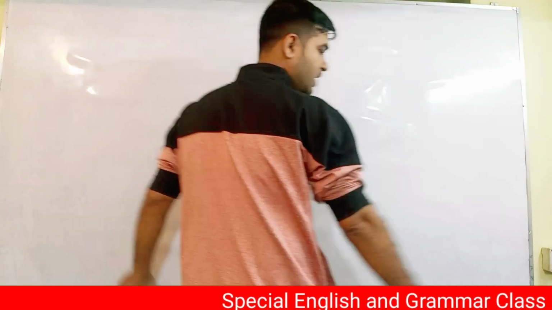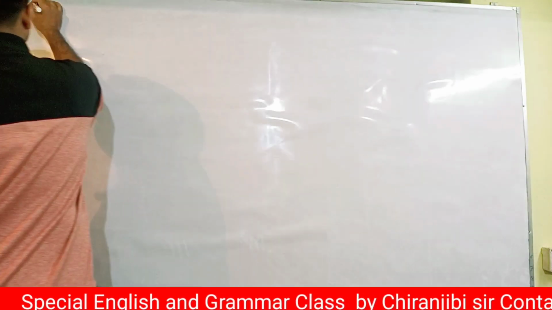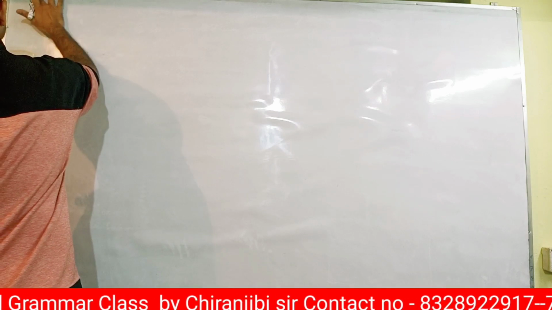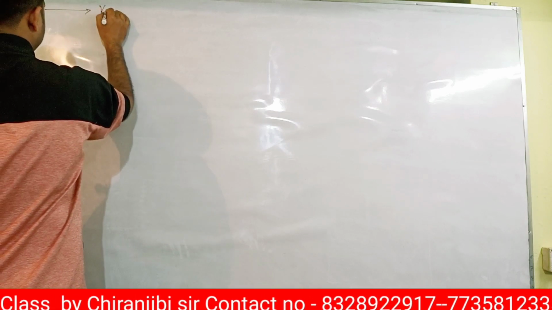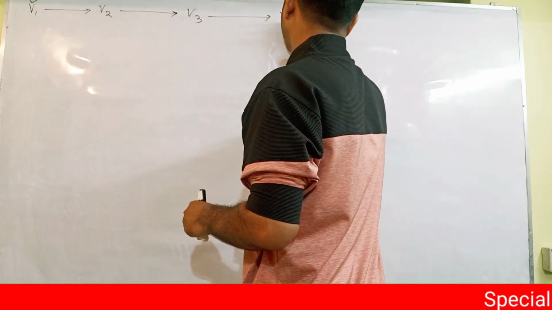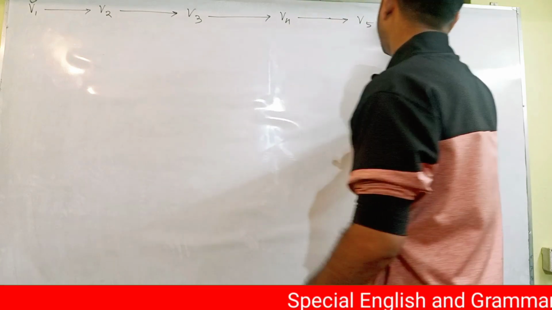Okay. Now again I will tell about the five forms of the verbs. As I told you, five forms: V1, V2, V3, V4, and V5. V5 means what?